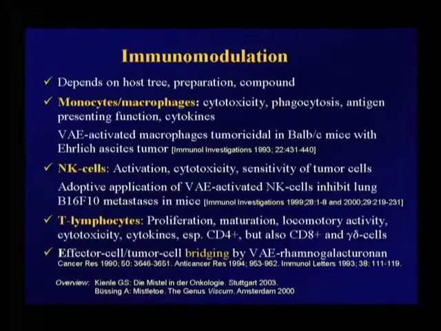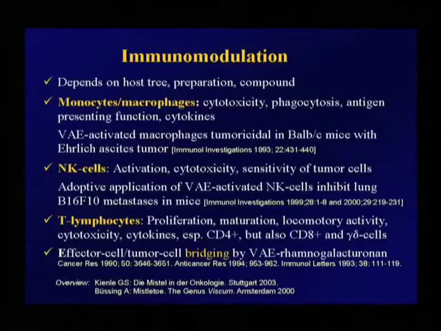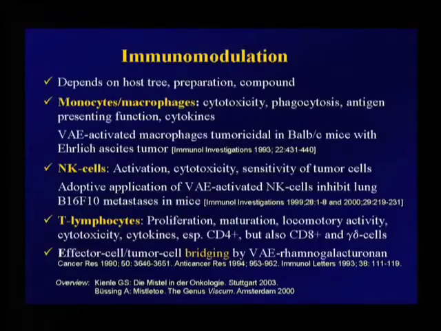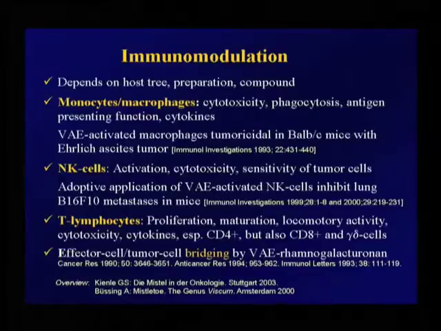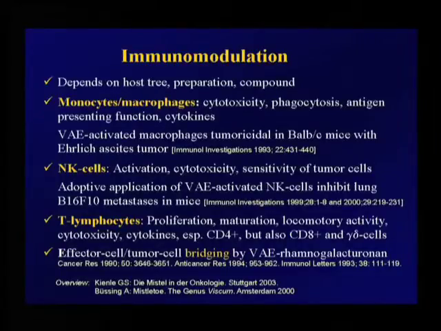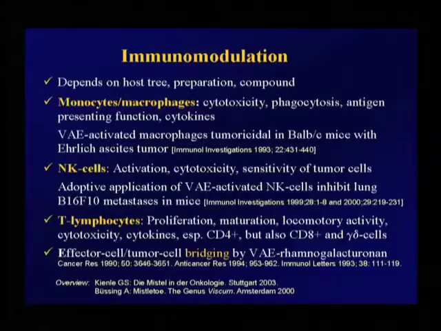And very interesting, the adoptive application of mistletoe-activated macrophages or mistletoe-activated NK cells inhibits tumor growth and inhibits metastasis in mice, just giving the activated cells without any mistletoe extract.